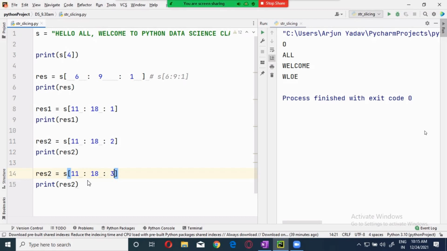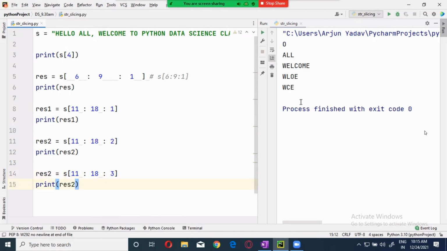Okay. Now let's see this one. How I got it? Start from here. Skip 2 characters. EL is skipped. What is there? C is there. Skip 2 characters. OM is kept, and E will be coming. So W, C, M, E. Clear, guys? Okay, is it clear with a step? Any questions? Clear, right? It's simple.